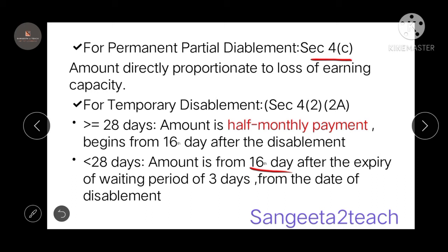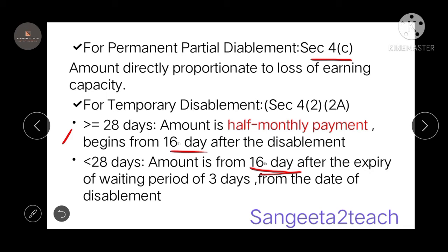So greater than 28 days, you're going to get the half monthly payment. Whereas less than 28 days, you're going to get the amount from the 16th day. Both are from the 16th day only. But whereas greater than or equal to 28 days, you're going to get half monthly payment. Whereas less than 28 days, you're going to get full payment but from the 16th day.